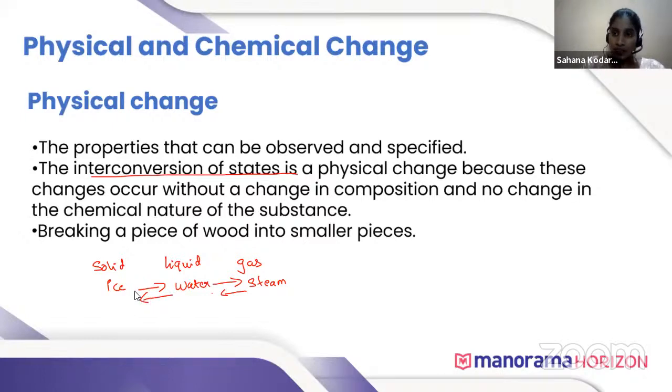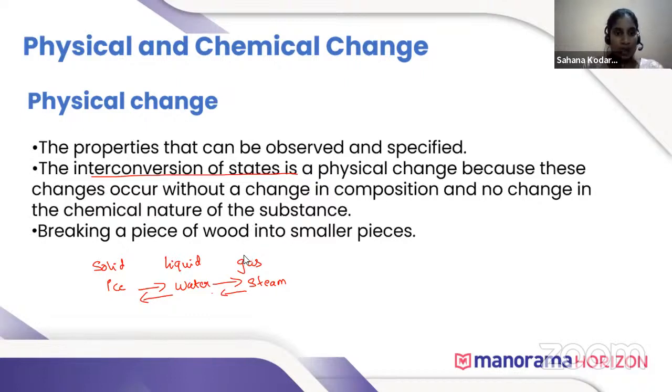So interconversion of states of matter is also a physical change, because the chemical composition of water remains the same, but the state changes. So in a physical change, no new substances are formed. Only the state or physical properties get changed.